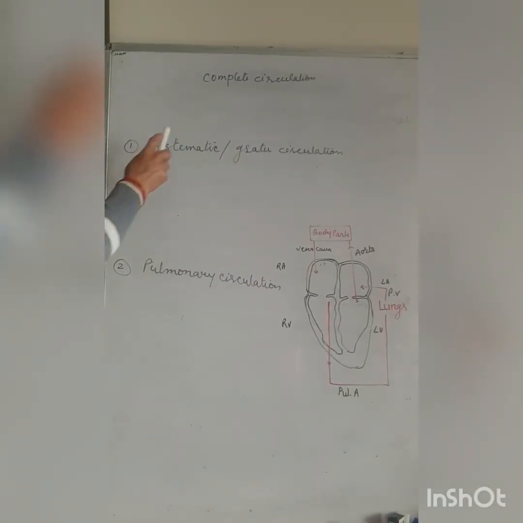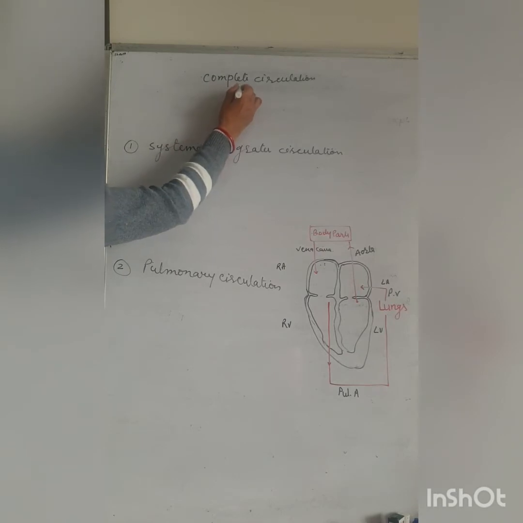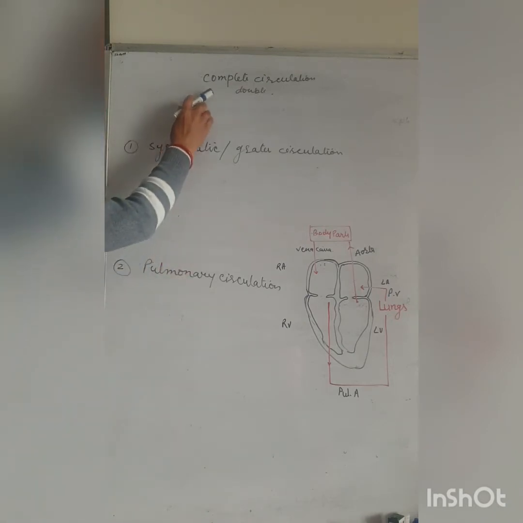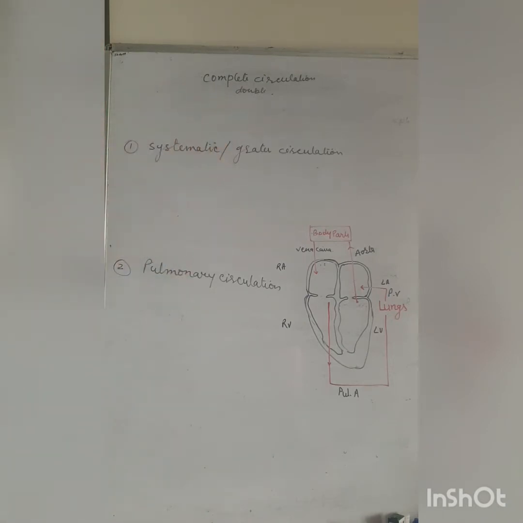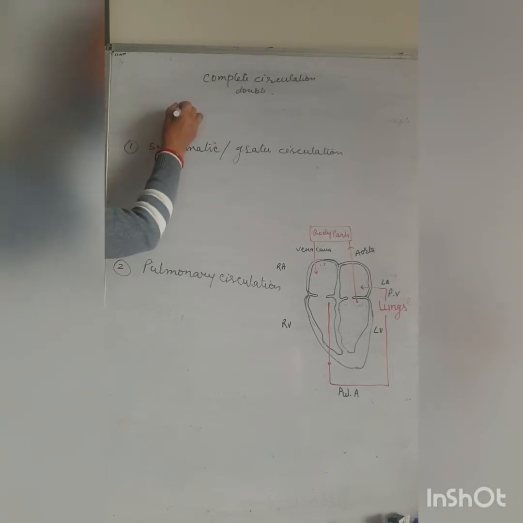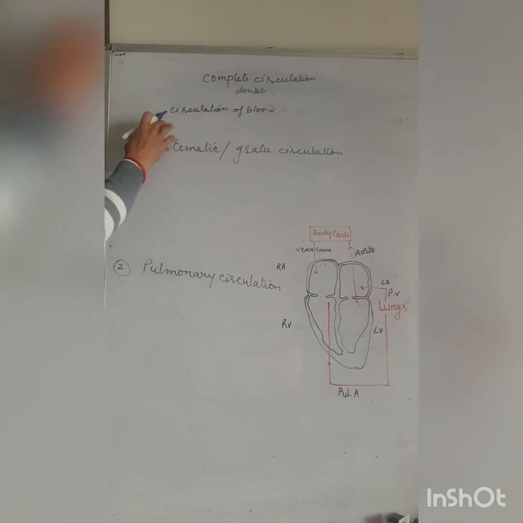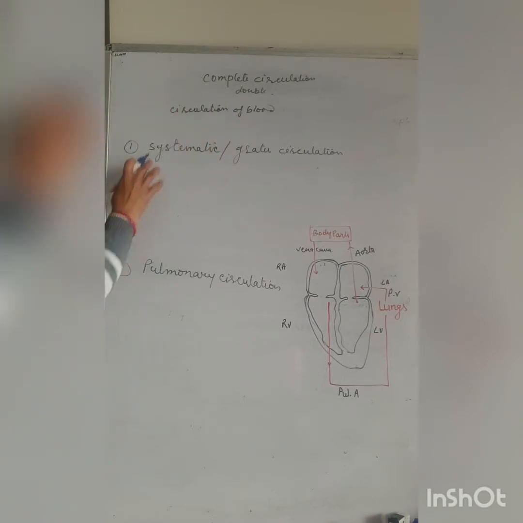Today we are going to start the complete double circulation. The double circulation means the circulation of blood throughout the body, through the human heart.